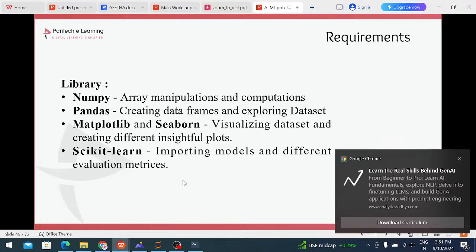This is the main difference between Matplotlib and Seaborn. And then Scikit-learn: it has most of the pre-processing, training and testing models and machine learning algorithms. We mostly import the algorithms from this library. These are the main libraries we use in machine learning.